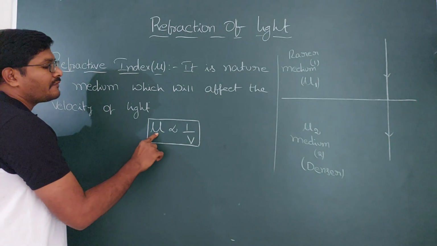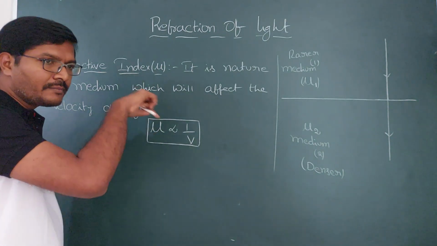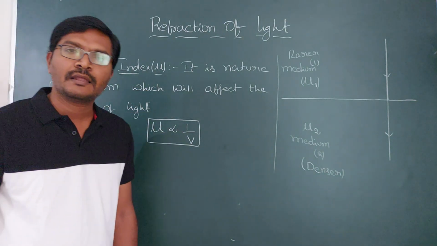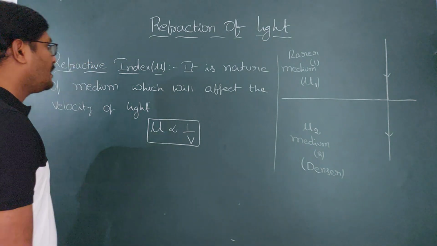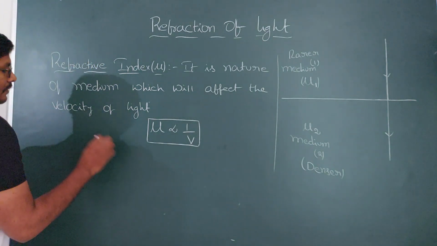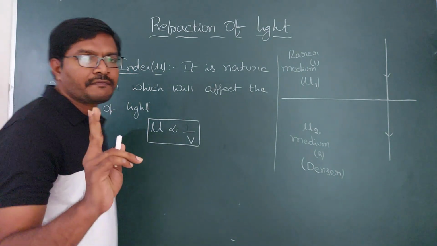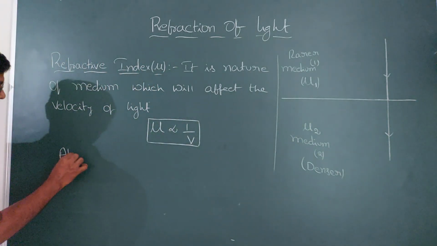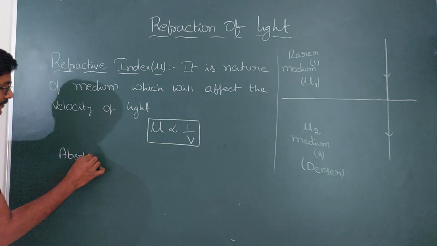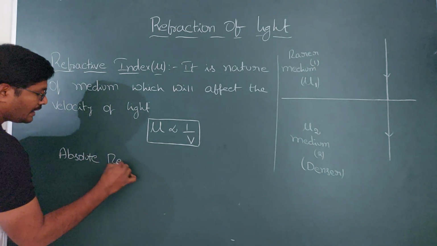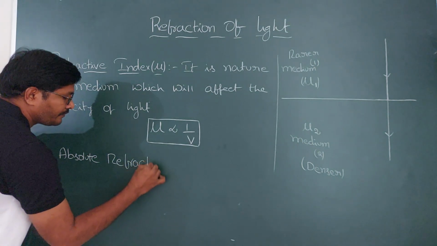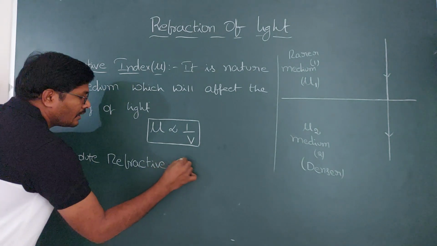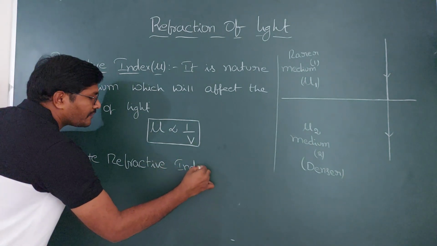As the medium has more refractive index, in that medium the velocity of light is less. And there are two types of refractive index: one is the absolute refractive index, another one is the relative refractive index.